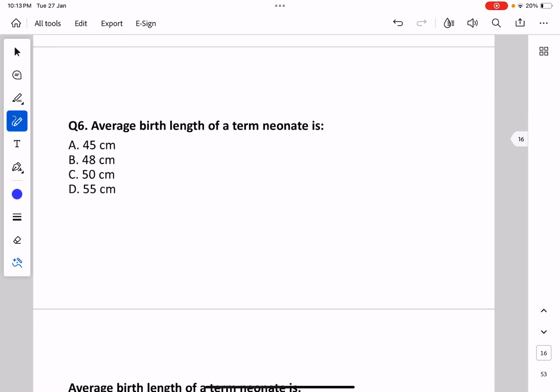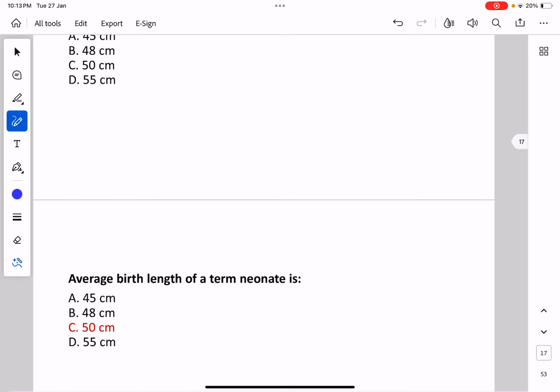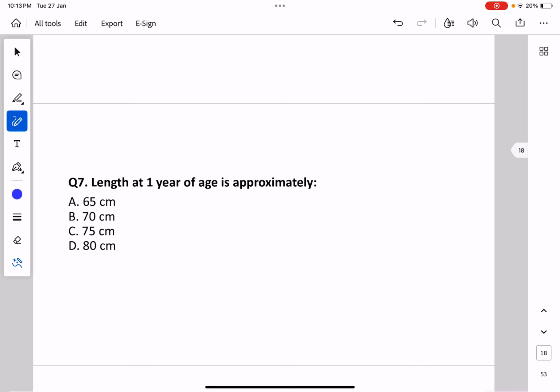Next is average birth length of a term neonate: 45, 48, 50 or 55 centimeter. The answer for this is 50 centimeter. So the average birth length of a term neonate, the most appropriate answer, is 50 centimeter. These are basic theoretical points, and try to remember them.